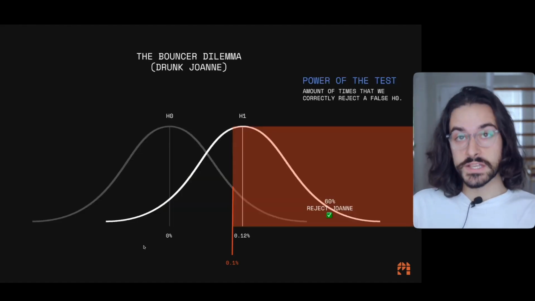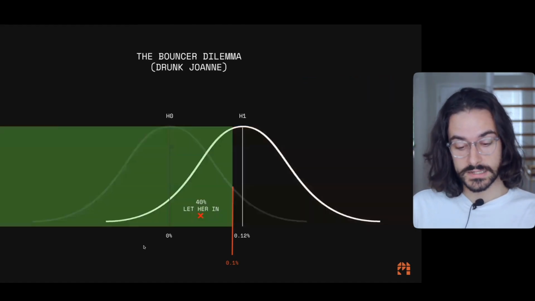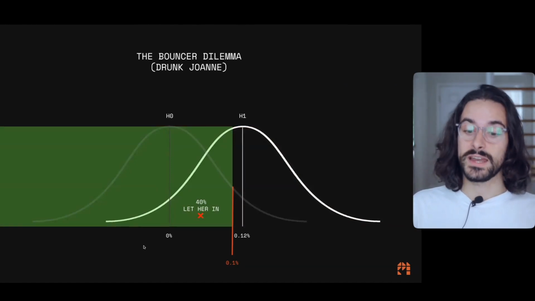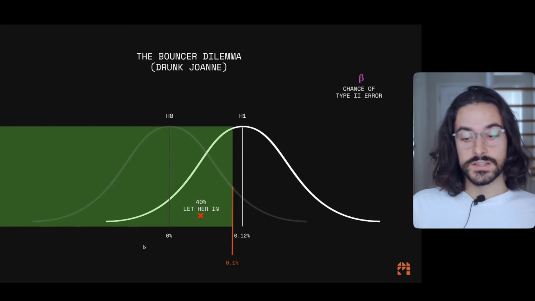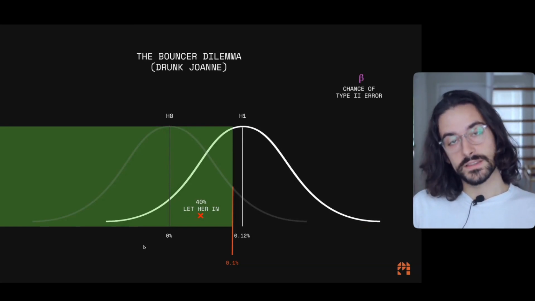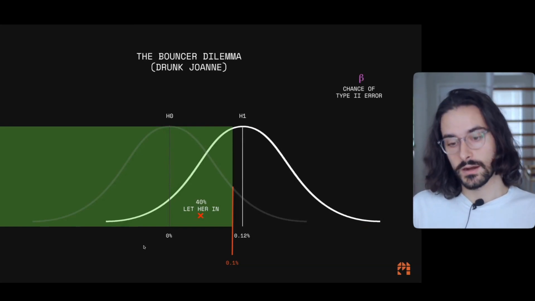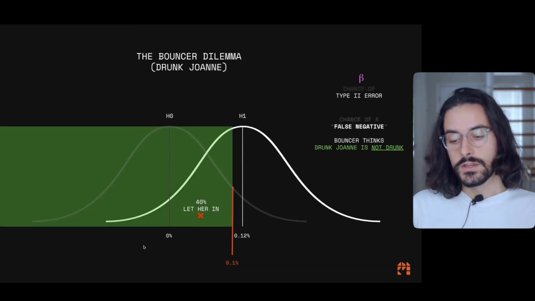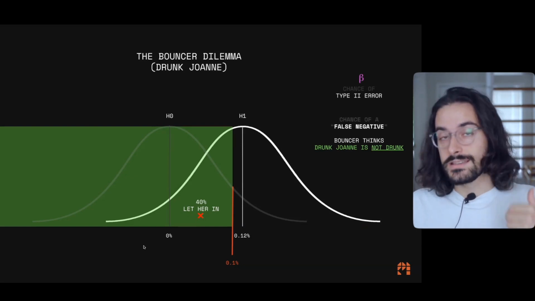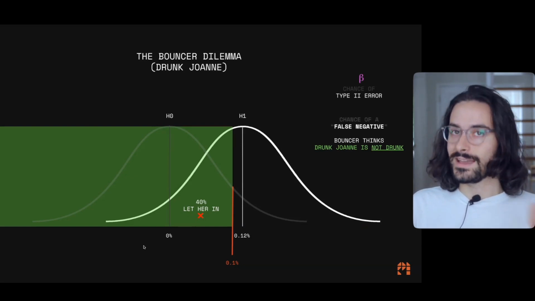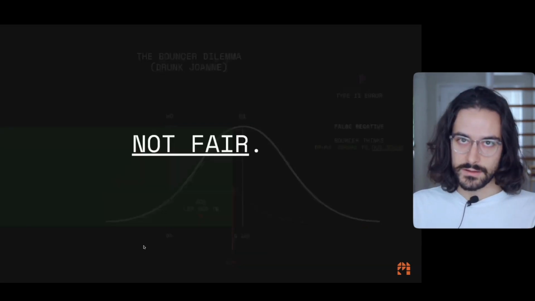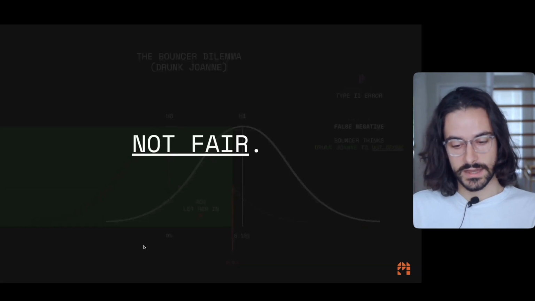And in this situation, because we set the cut point to 0.1%, 40% of the times we're going to end up letting her in. We're going to end up letting drunk Joanne in. So this is what we call the beta. This is the chance of a type 2 error. A type 2 error is what we call a false negative. So it's a situation in which the bouncer thinks that drunk Joanne is not drunk. He's going to say negative, she's not drunk, when she's actually drunk. This is not fair either. Really, really, really not fair.